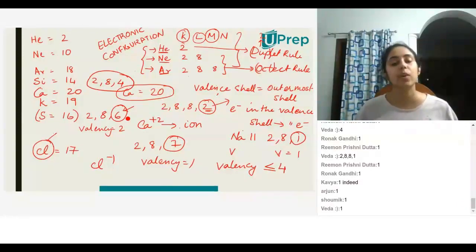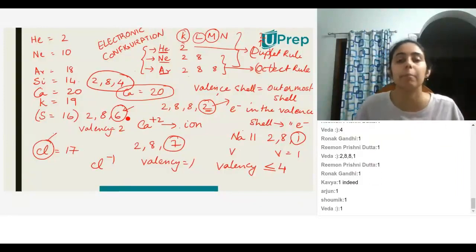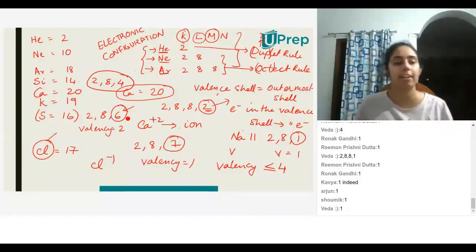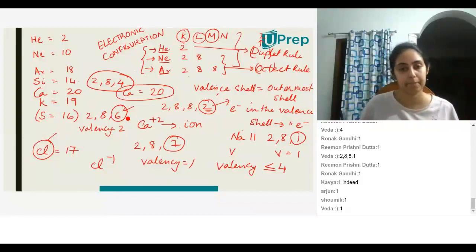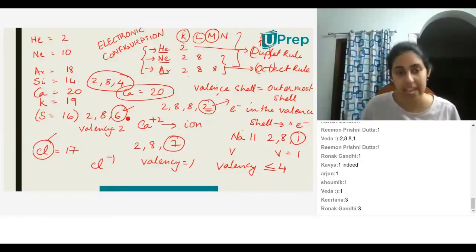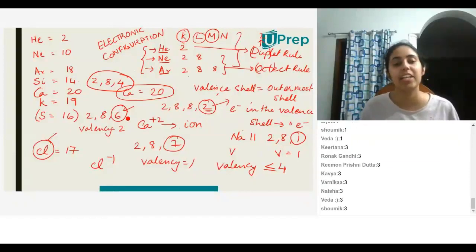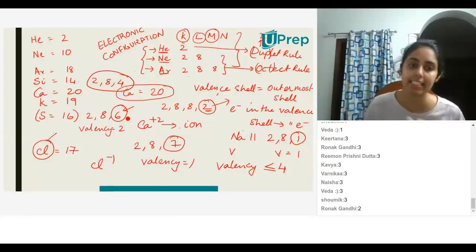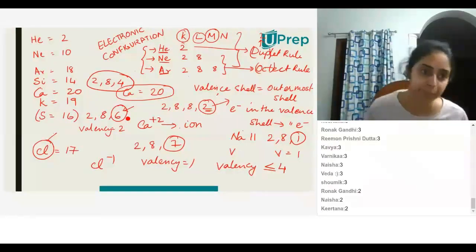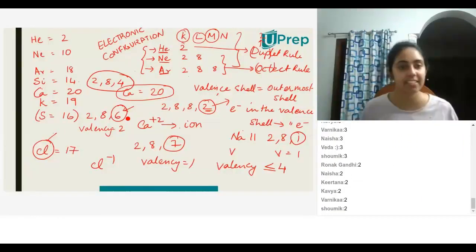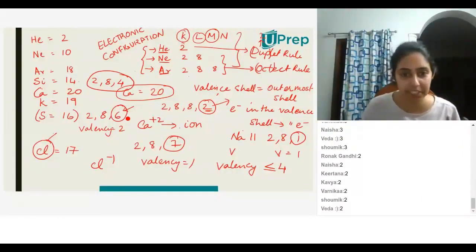Can you tell me the valency of phosphorus? Atomic number 15. 3. Excellent. Can you tell me the valency of oxygen? Atomic number 8. 2. Perfect. Looks like you guys are pretty good at this.